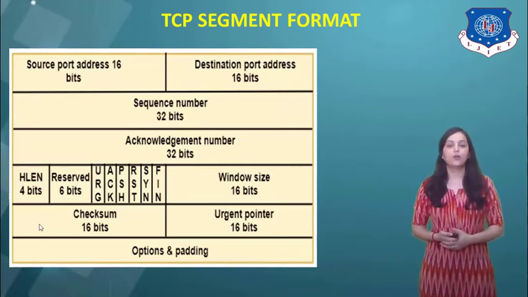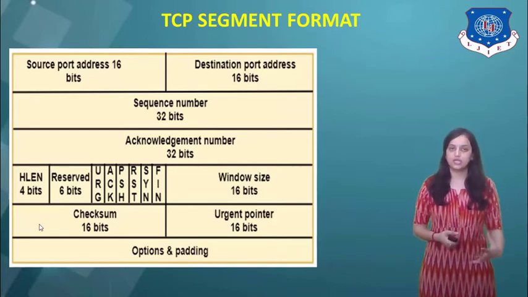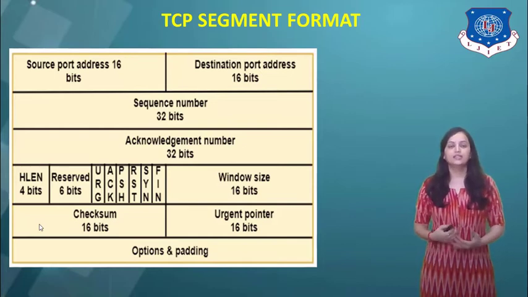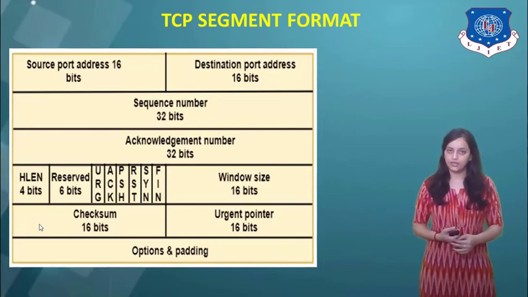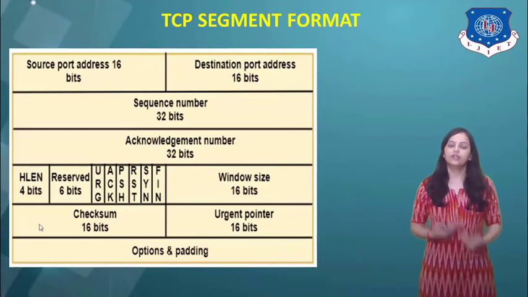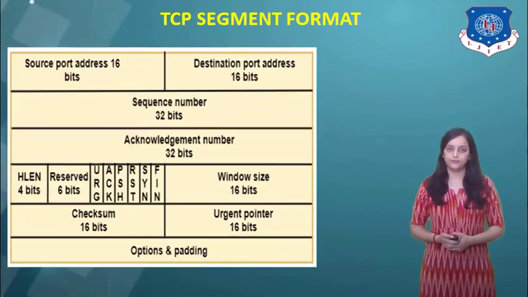Next field is the sequence number to identify the sequences in order, which is of 32 bits. Then there is a 32-bit acknowledgement number to receive the acknowledgement from the receiver for the data the recipient received. That means whether the data is received correctly or not.